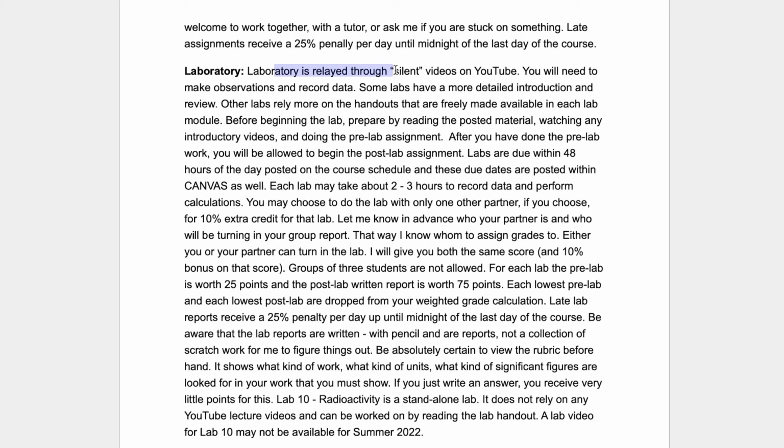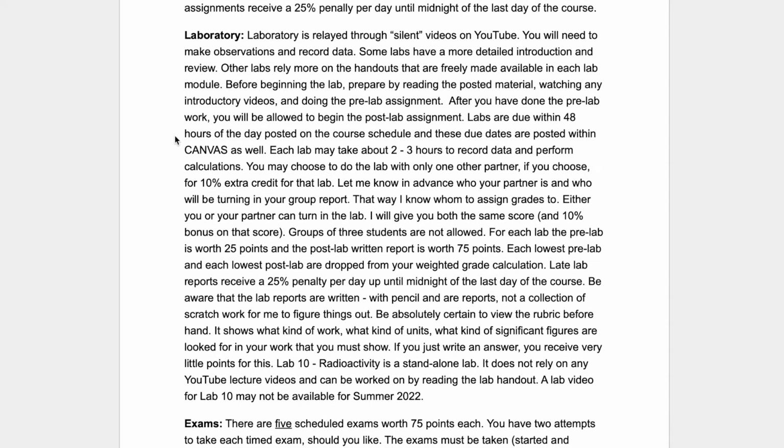The laboratory, like I said, is all virtual, and I have prepared a series of YouTube demonstrations for that. Normally, each lab would take 2 to 3 hours for you to come into the lab, get your goggles on, your gloves, your lab coat, set up, and get all the data, and write all the answers, and turn them in. Because the videos are very brief, I've got everything set up. You just see me add 2 things into a test tube and record your data right away. It saves a lot of time.